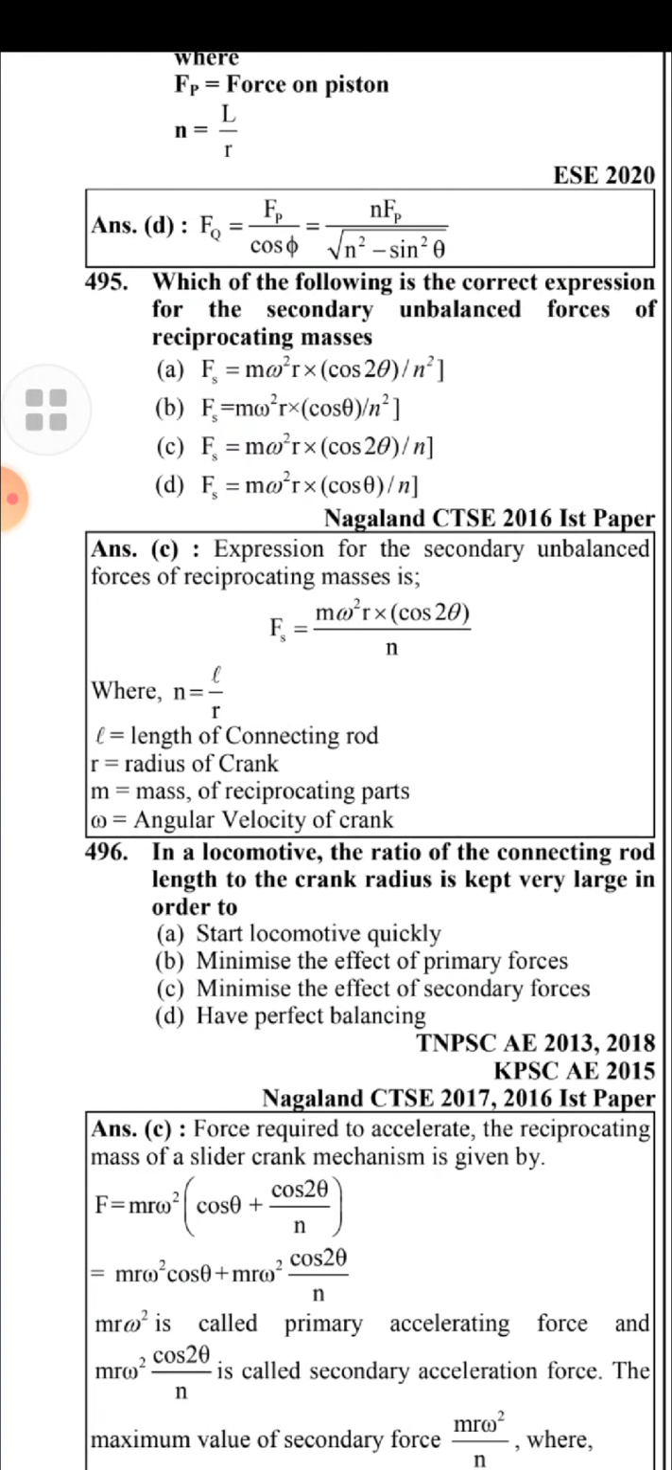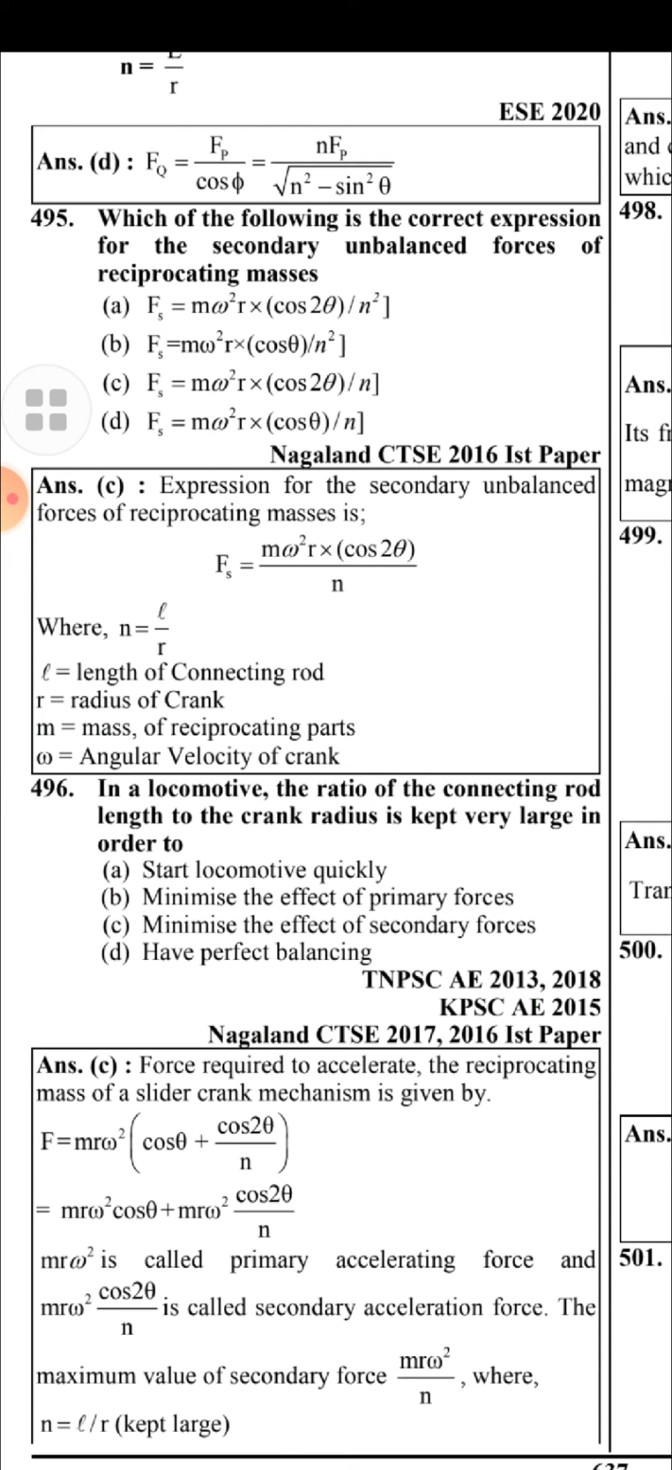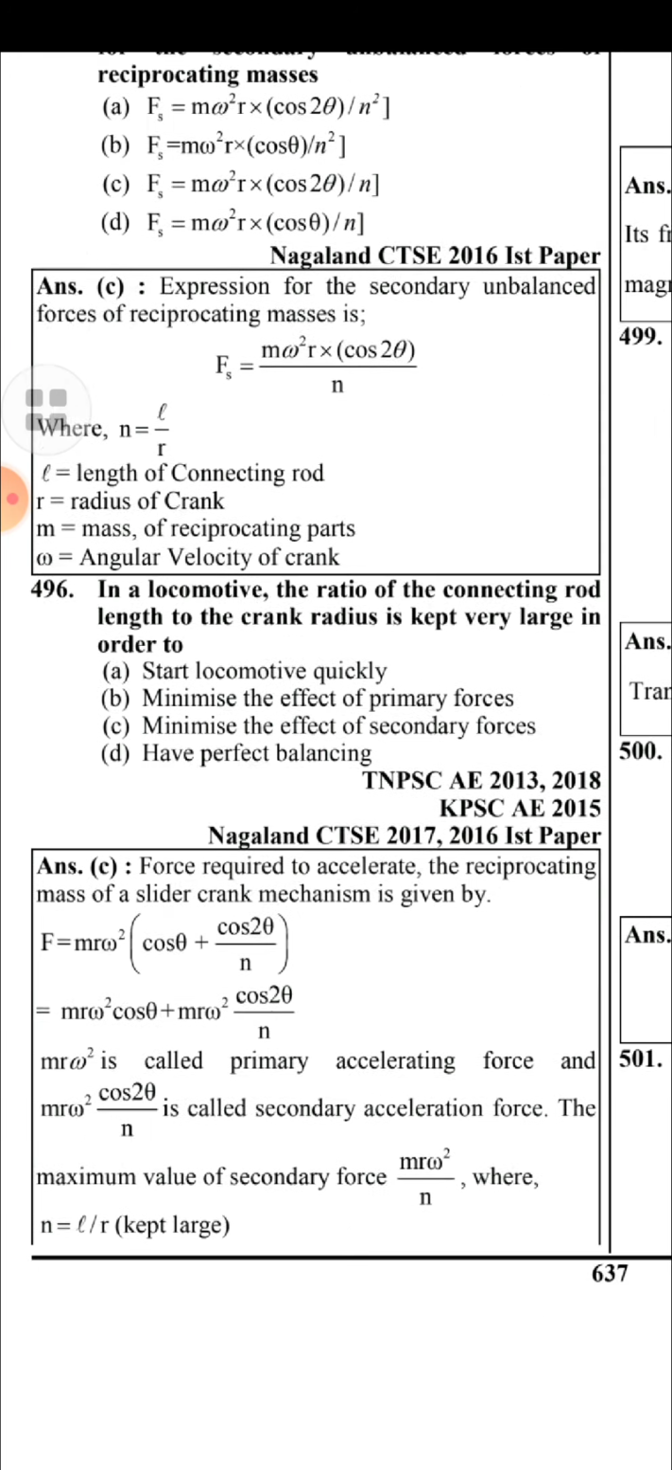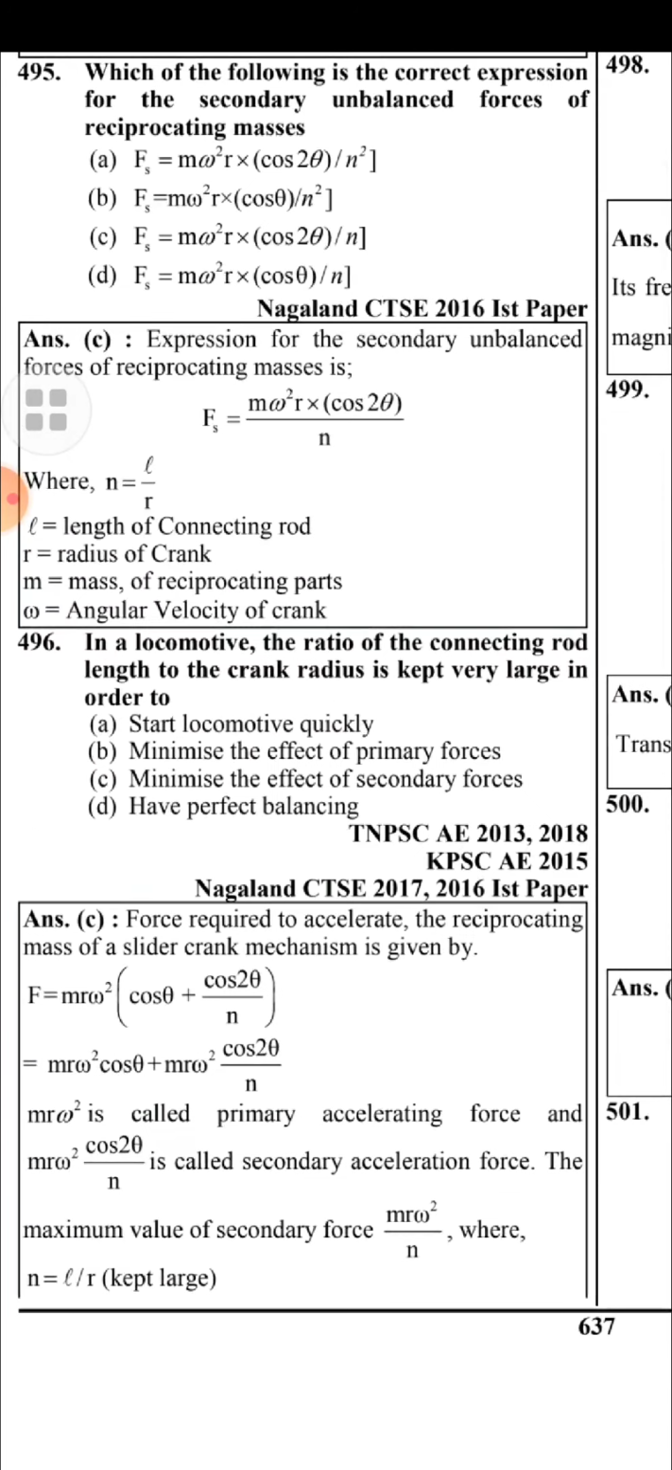F is equal to m r omega square cos theta plus cos 2 theta by n. m r omega square cos theta is called the primary accelerating force and m r omega square cos 2 theta by n is called the secondary accelerating force. The maximum value of the secondary force is m r omega square by n, where n is equal to L by R.